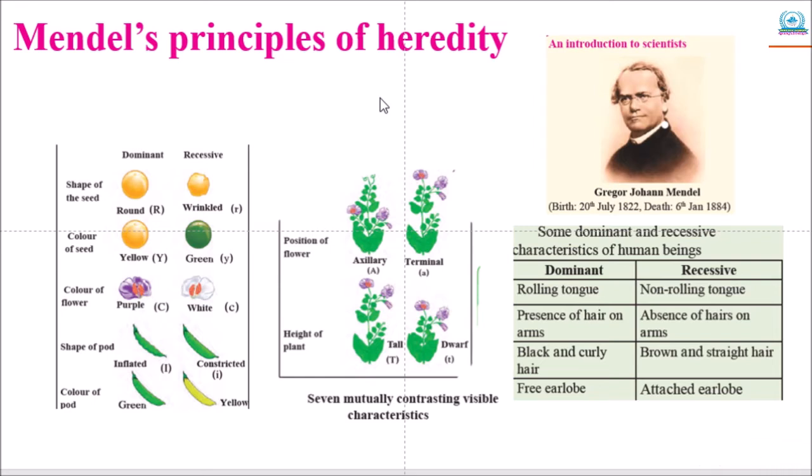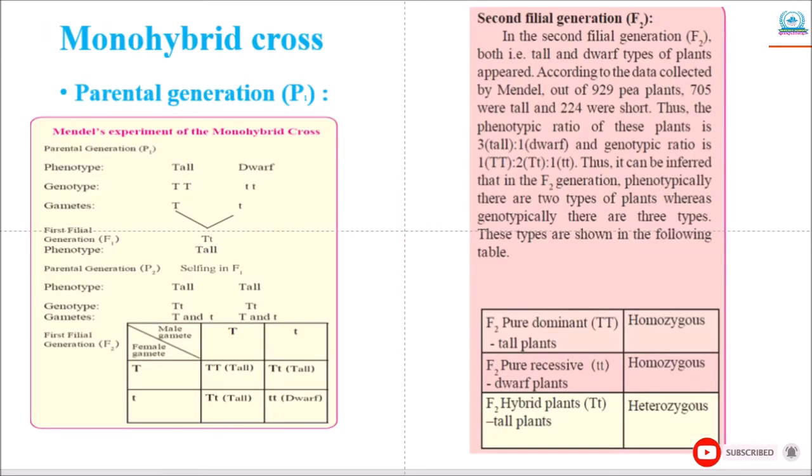After reconfirmation of these principles, the same principles now form the basis of modern genetics. Okay, so according to Mendel's principles, let me see the monohybrid cross. We shall study the following crosses to clearly understand the conclusion of Mendel's experiment. So first, the monohybrid cross.